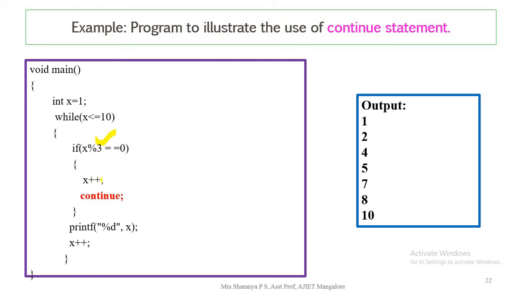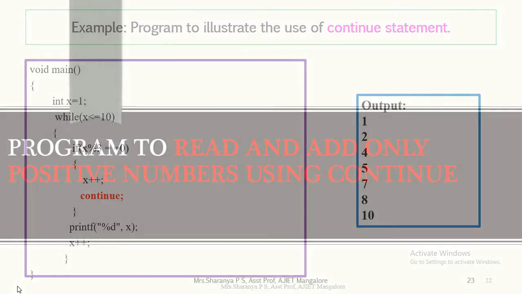If that is the condition, it needs to increment the x value so that it will continue, in the sense that the corresponding iteration is skipped and it will proceed with the next number. So here if it is 3 mod 3, yes, the condition is true. So what will happen next? The value 3 is getting incremented, so it becomes 4 and it reads the statement as continue. It will not display that, it will skip the rest of the code and proceed with the next iteration. This is how it will be printed.